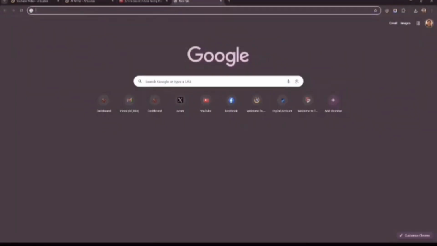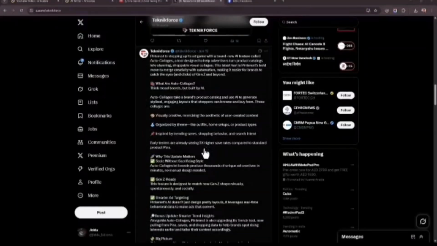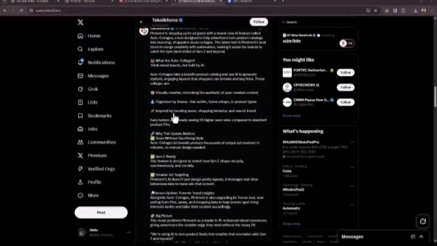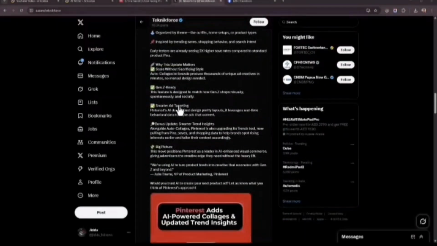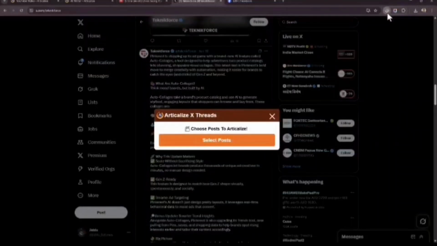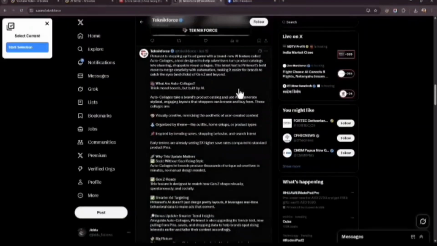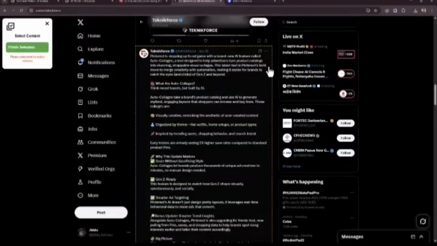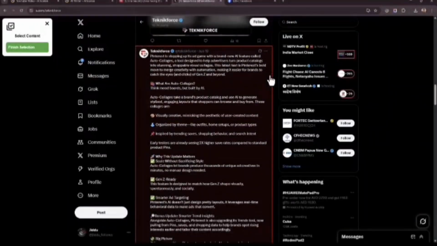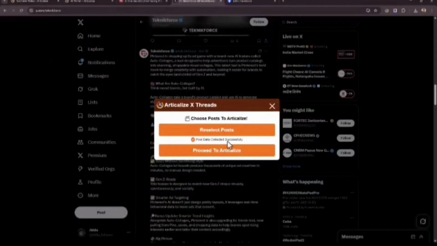Let's say you wanted content from X. So I'm on my X profile now for the company Technic Force, and let's say you see a nice little post or a thread and you wanted to convert it into an article. No big deal. Again, click on the Articalize logo, then click on select posts, start selection, and select the post that you want to convert, just like that. Here we go. And then click on finish selection and then click on proceed to articalize.